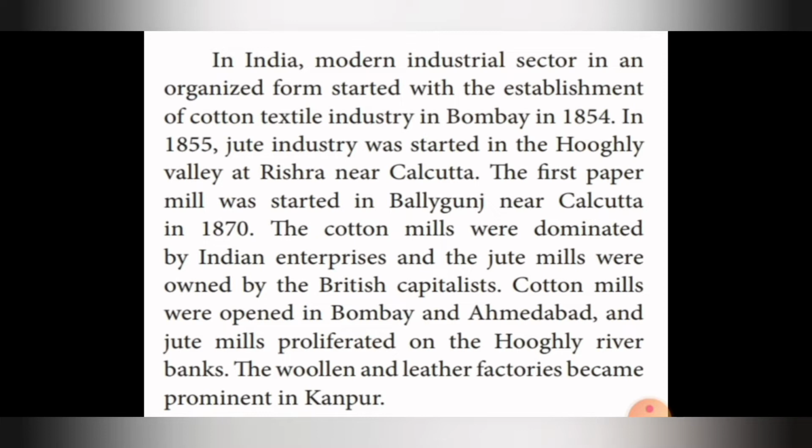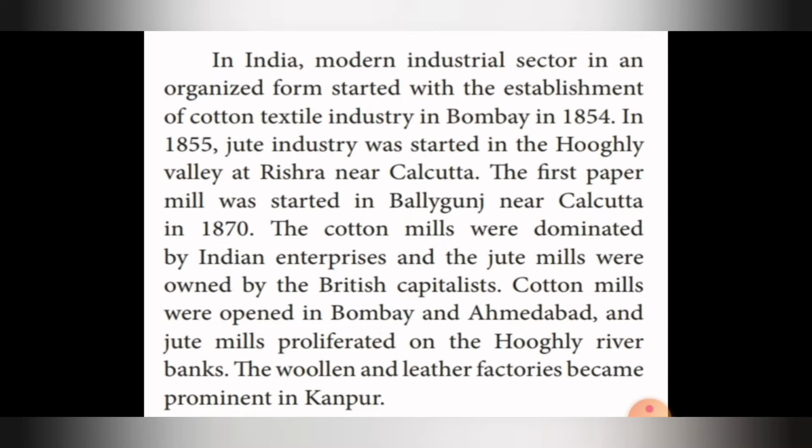The first paper mill was started in Ballygunge near Calcutta in the year 1870. The cotton mills were dominated by Indian enterprises and the jute mills were owned by British capitalists.